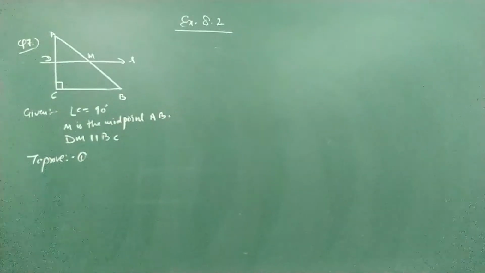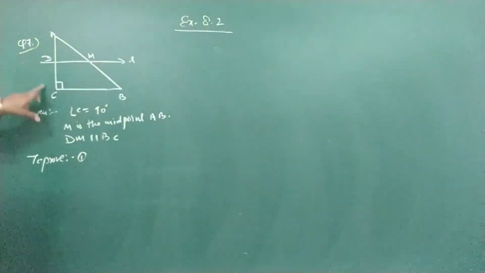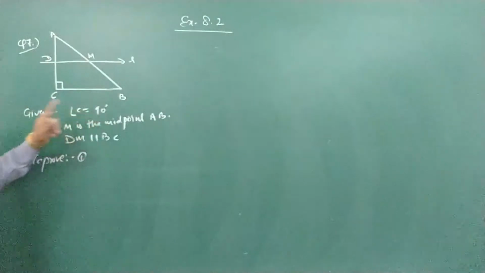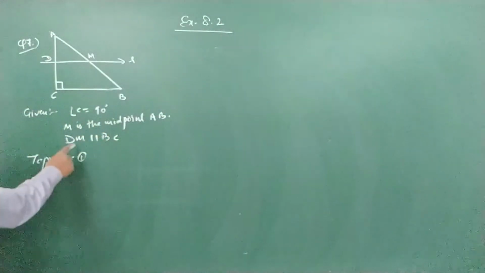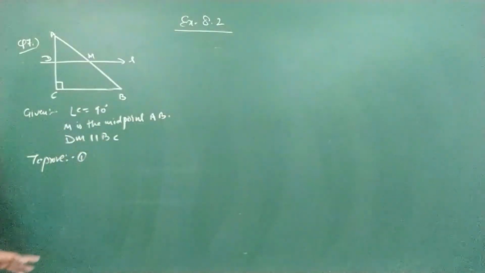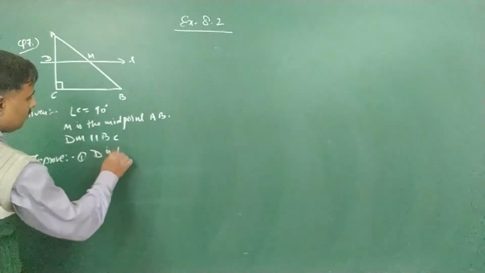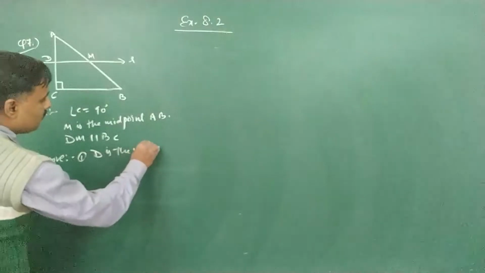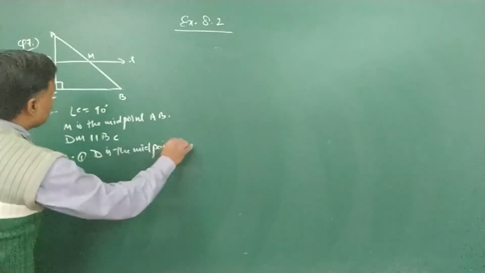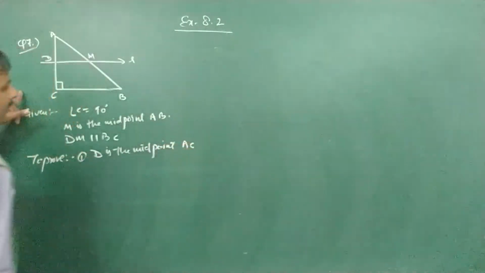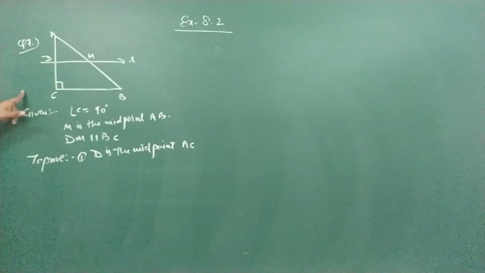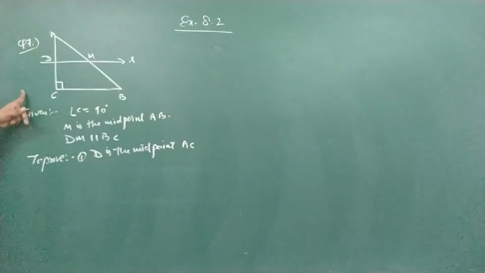Now in question number 7, again I am explaining it. ABC is a right angle triangle. C is 90 degrees. M is the midpoint of AB. DM is parallel to BC. So first prove D is the midpoint of AC.